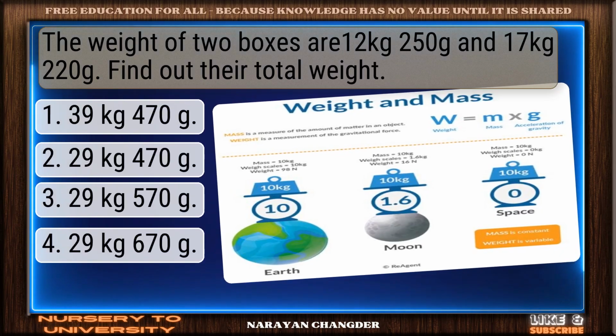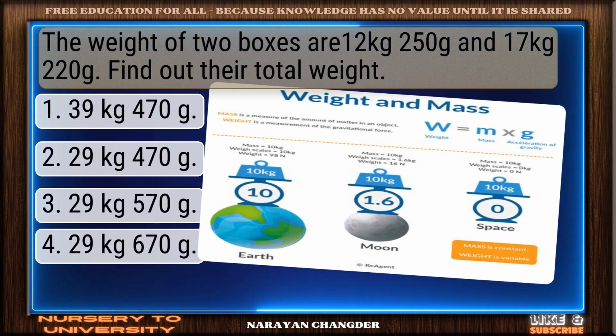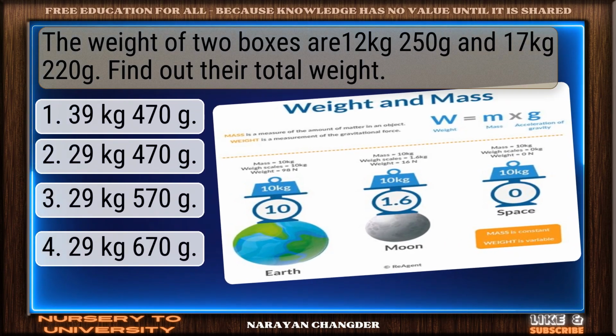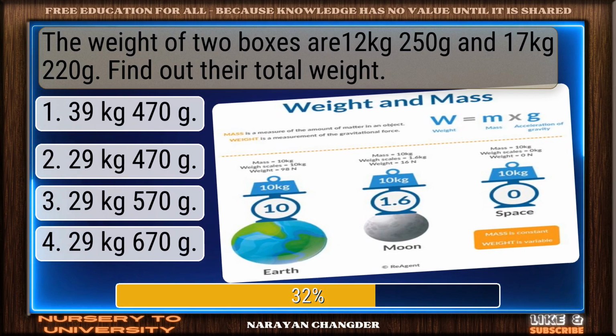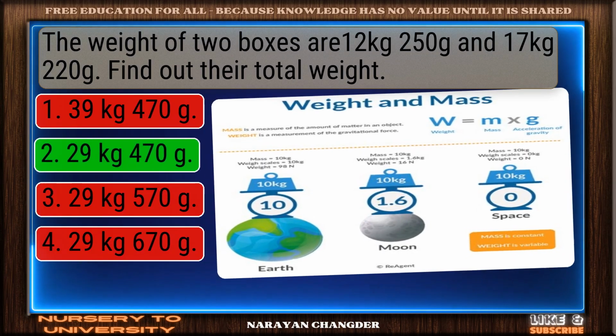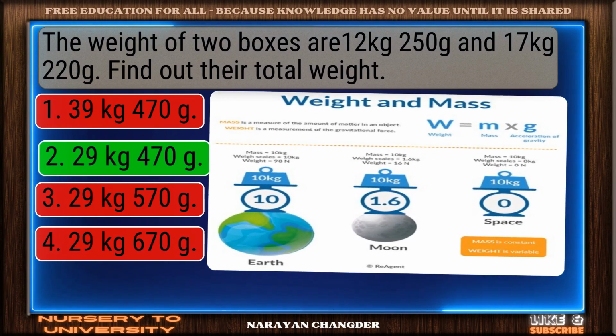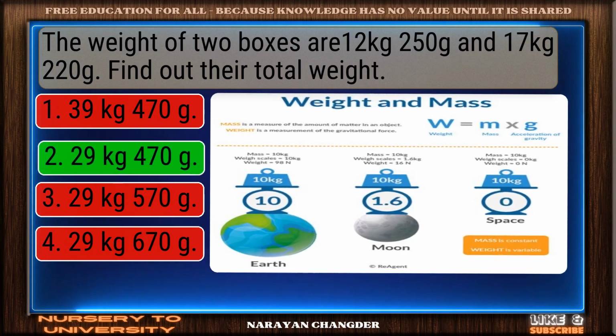The weight of 2 boxes are 12 kg 250 g and 17 kg 220 g. Find out their total weight. Right choice. 29 kg 470 g is the best answer.